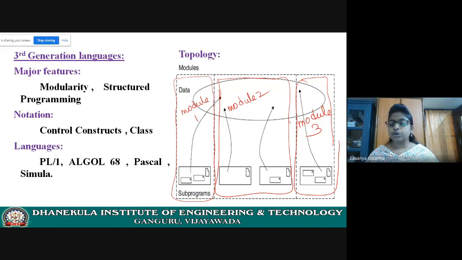Module means a group of subprograms. Now you can execute the modules separately and compile the modules separately. That means you can develop the system parts separately within the same time. This is the advantage of third generation language.